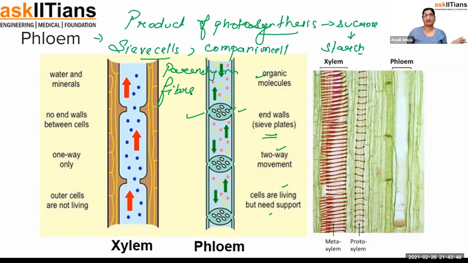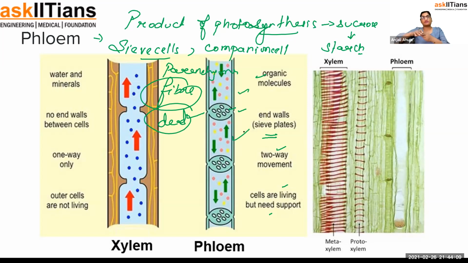The ropes, these are made up of phloem. They are better quality. Xylem fibers are used less in the market. The jute and every product I was talking about are actually made from the phloem fiber. So only the fibers are the dead part of the phloem. Rest of all of them are living, and they are helping in the transport.